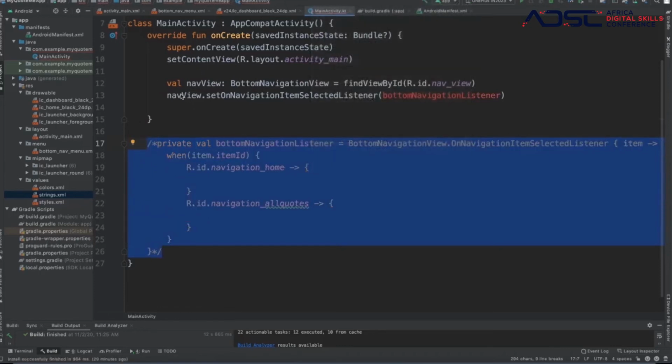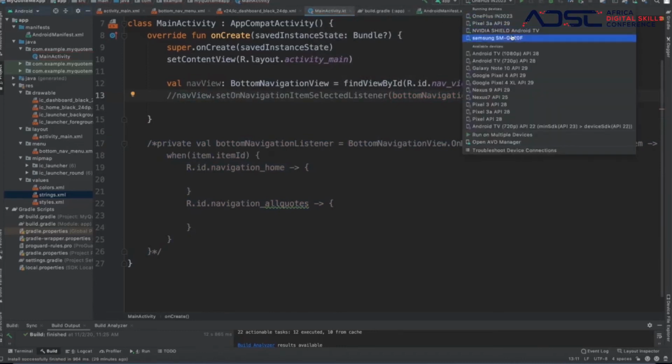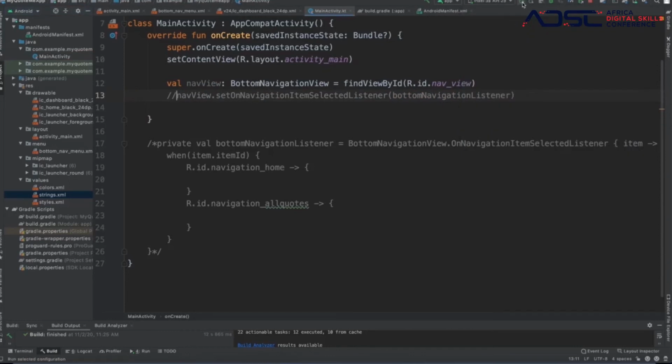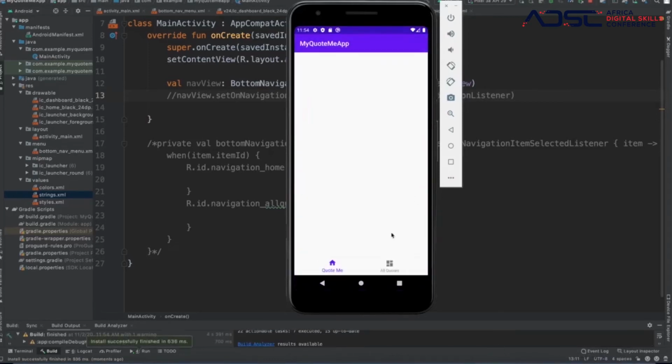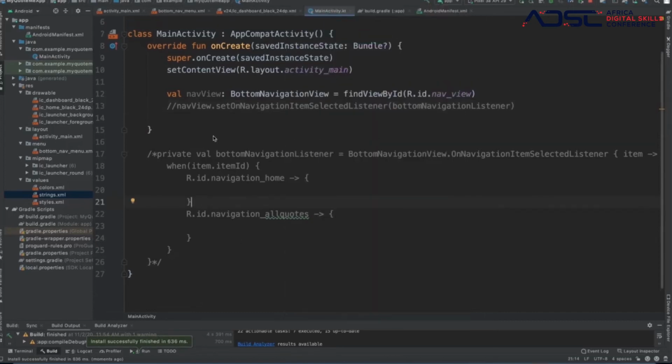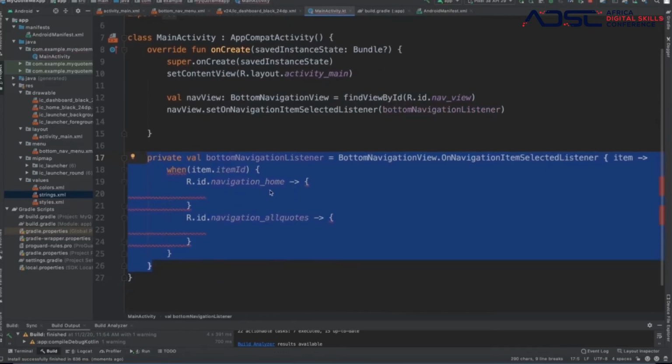Take this one and then take this one, boom, and let's run the app. So far, let's see what we have. What do we have so far on the app? This is not the app we are building, this one is already built. Boom, we have this on the app. We have the navigation because we created it, right? So the next thing we are going to do is when we click on it, something has to open, right?